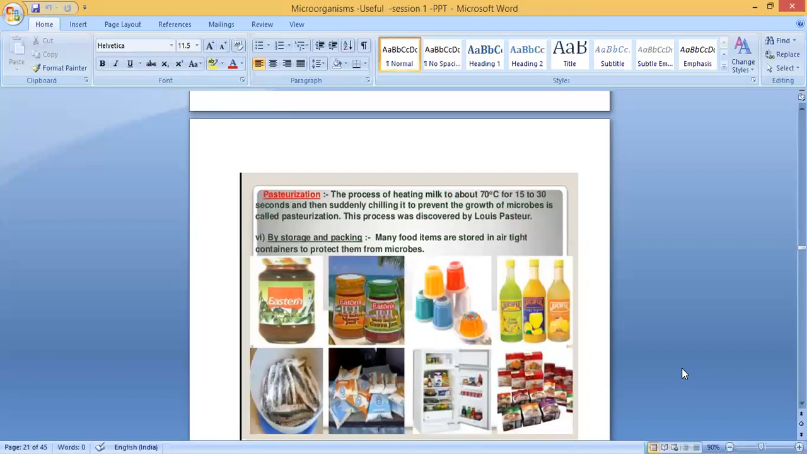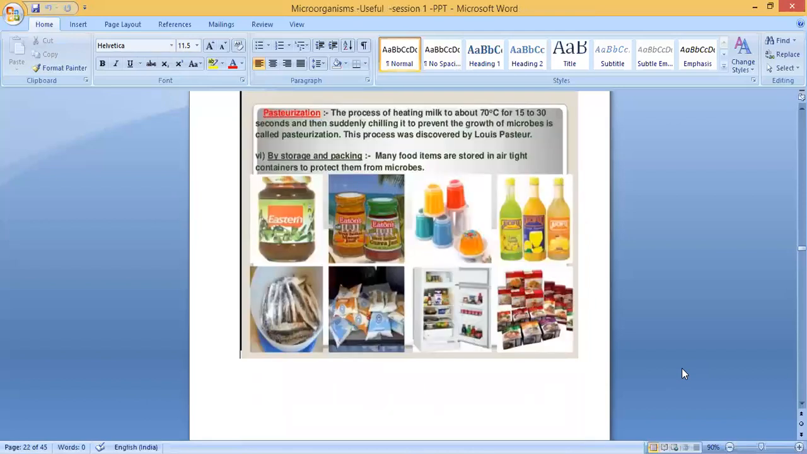Here you can see pasteurization. What is meant by pasteurization? The process of heating milk to about 70 degrees Celsius for 15 to 30 seconds and then suddenly chilling it to prevent the growth of microbes is called pasteurization. This process was discovered by Louis Pasteur.